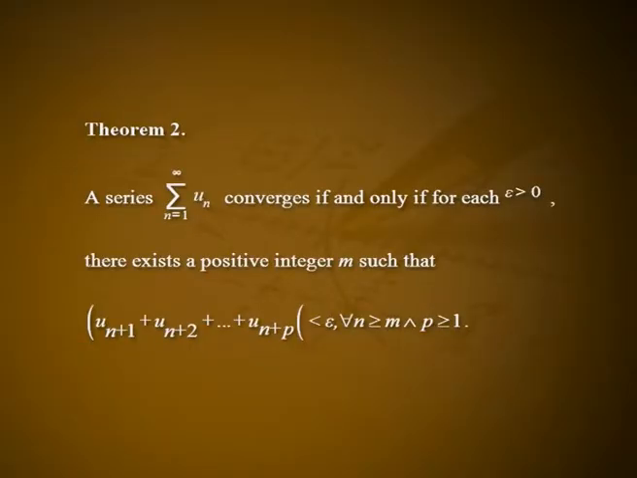Theorem 2. A series summation un, n varies from 1 to infinity, converges if and only if for each epsilon > 0 there exists a positive integer m such that modulus of un+1 + un+2 + etc. + un+p is less than epsilon for all n ≥ m and p ≥ 1.